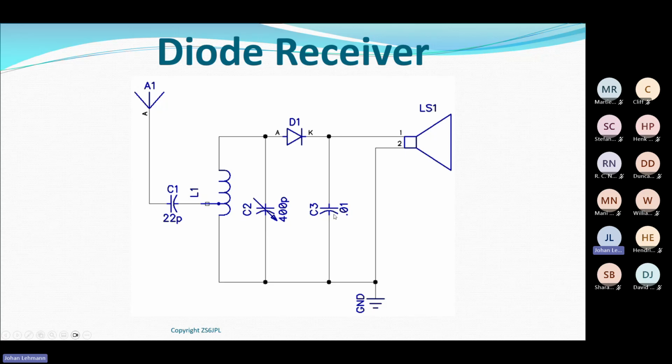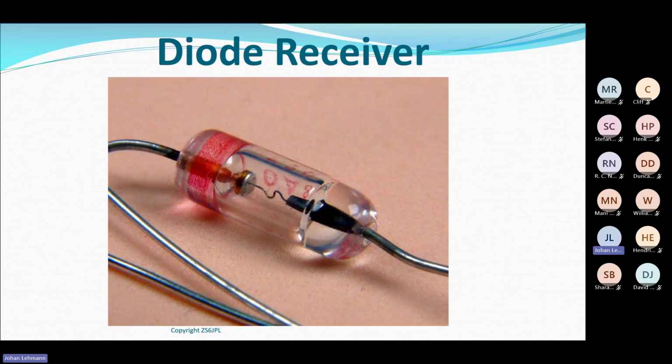This was just a filter capacitor to smooth out any harmonics or any RF that may have leaked through, and I could listen to it on earphones or a speaker. So this was a diode receiver. The secret of it was this little baby, which in those days they called a katsnoordiode. I don't know of an English name for it. Cat's whisker, most probably.